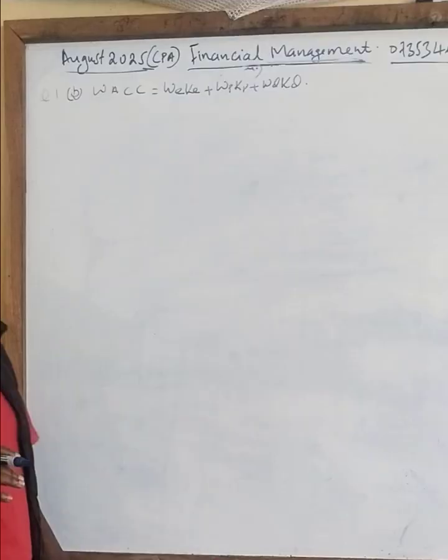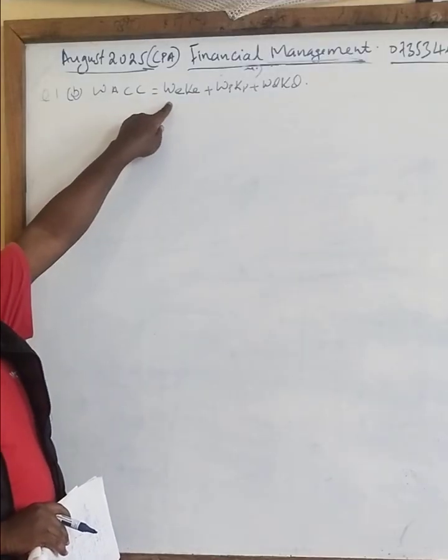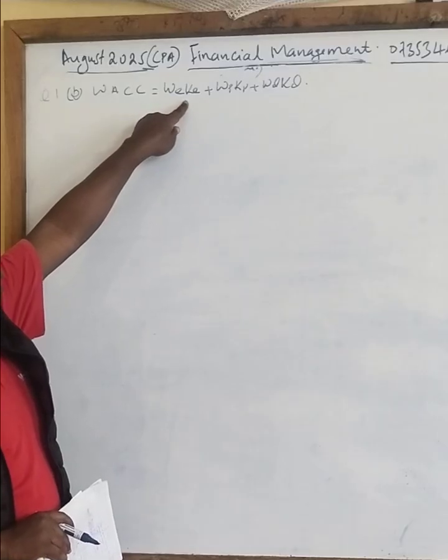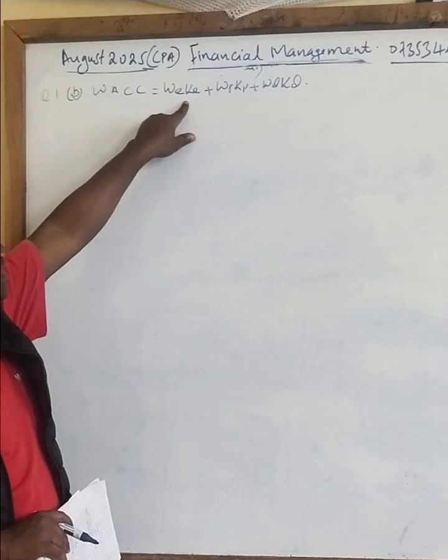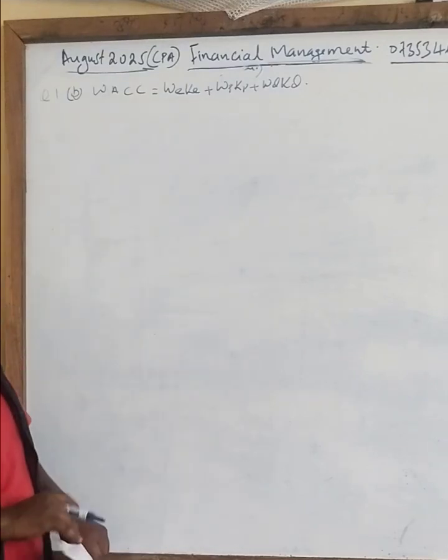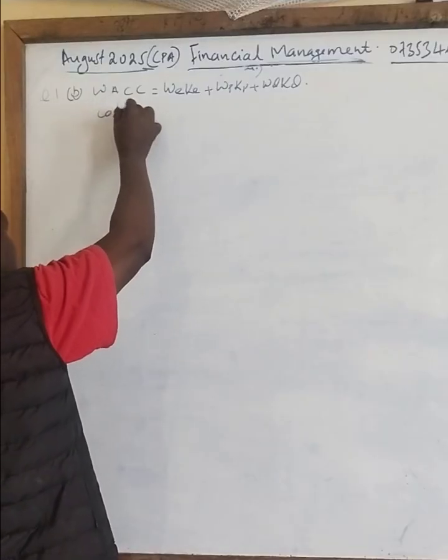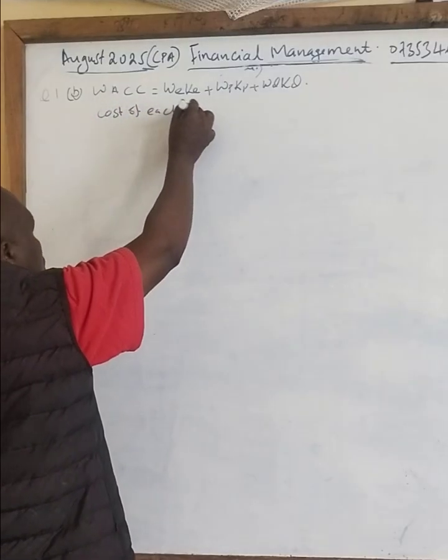Once you have written your formula like that, weight you need to calculate using the market value. Cost of equity you need to calculate using now the current capital structure. Then you substitute all that. So let me calculate the cost of each source.